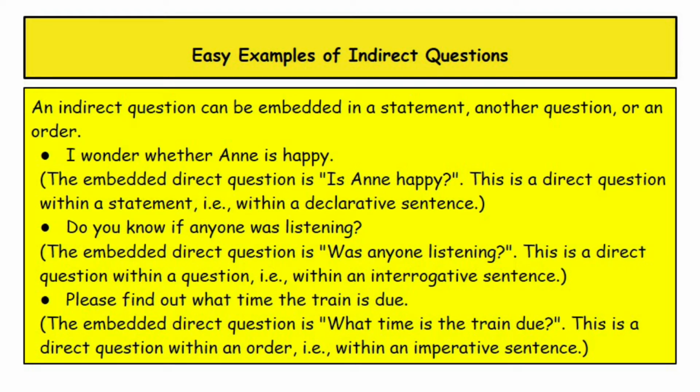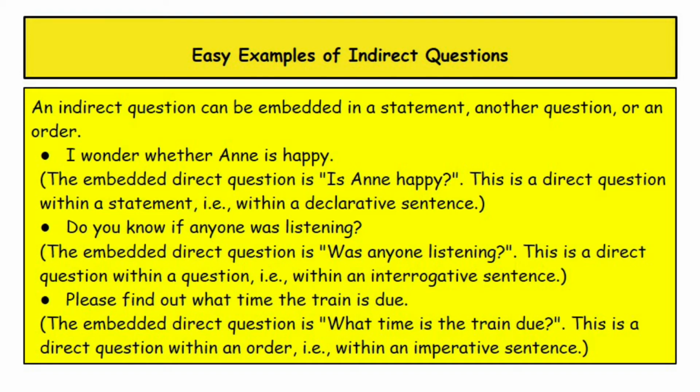An indirect question can be embedded in a statement, another question, or an order. The example: I wonder whether Anne is happy. This means the direct question is: is Anne happy?